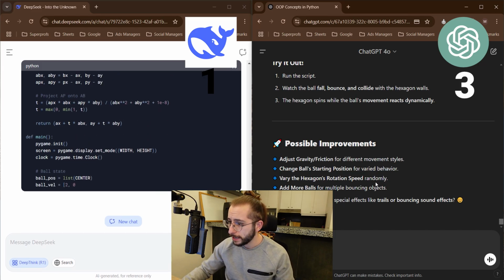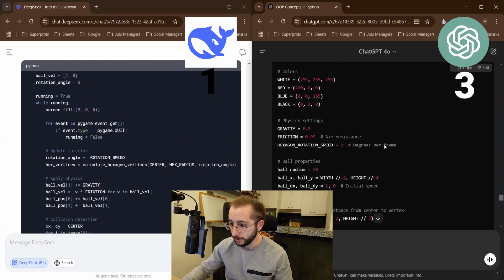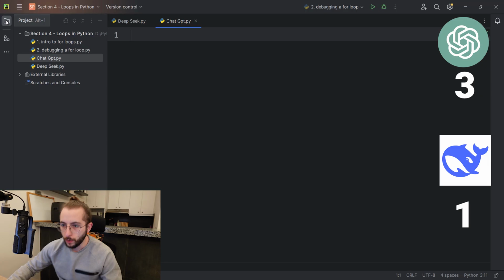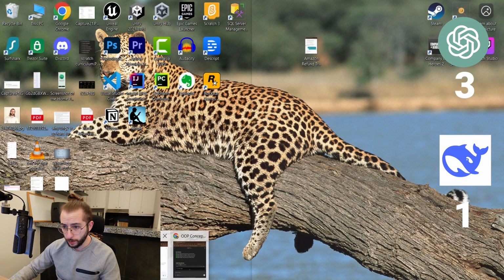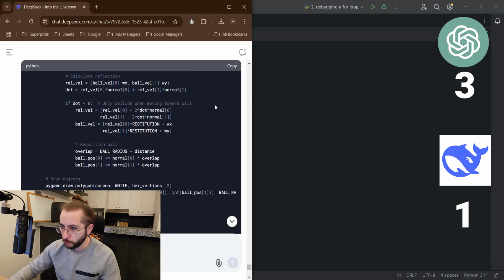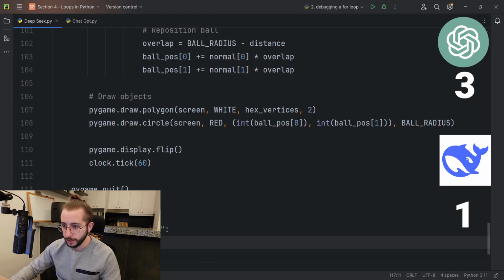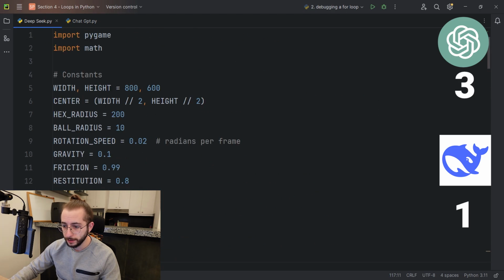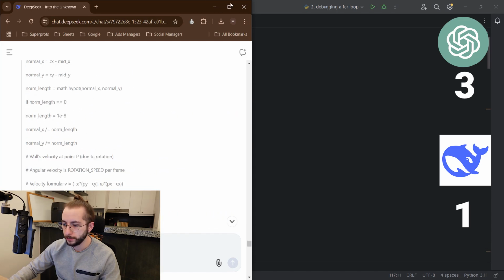Hey, welcome back. So chat finished up. Deep is still thinking. And let's see. Okay, and we are back finally. So the problem wasn't with chat or DeepSeek, it was with PyCharm. So I copied it from DeepSeek and pasted it right here. So this is going to be DeepSeek, right? As you can see. Oops, I just copied it from here.